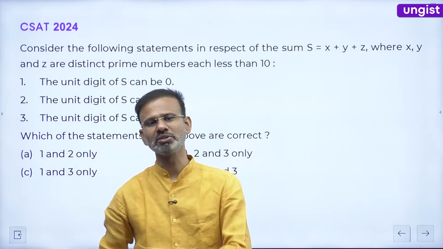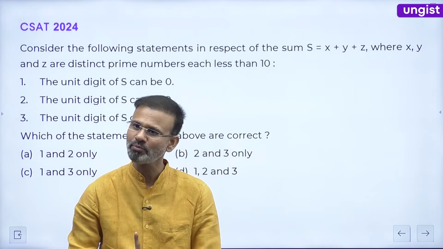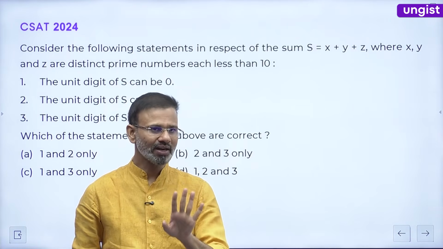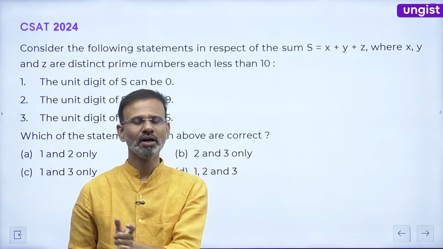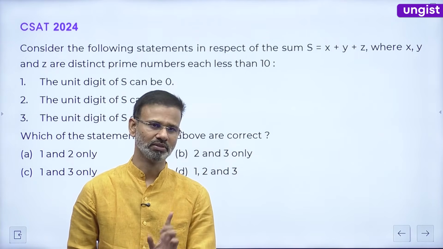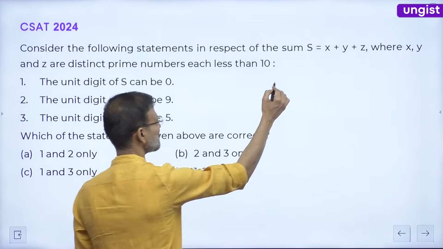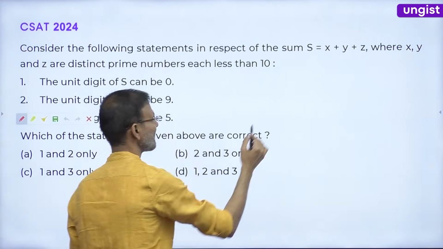How many total sums are possible? Now do you understand what I am asking? You are taking 3 out of 4 numbers at a time and adding them. How many total sums are possible? 4 sums are possible. Okay. See everyone, 2, 3, 5, 7.